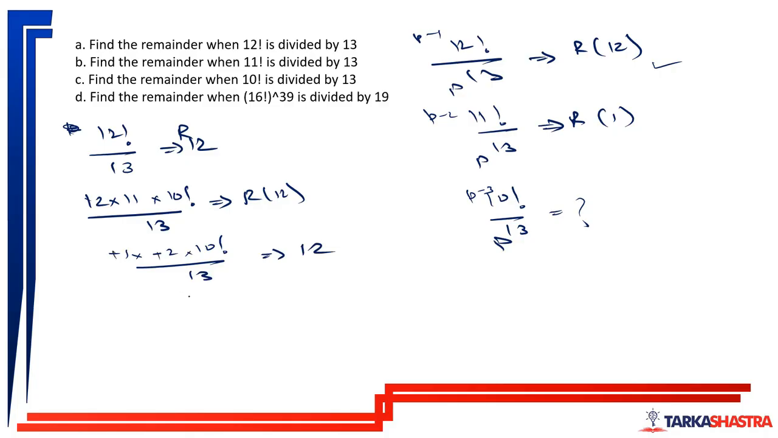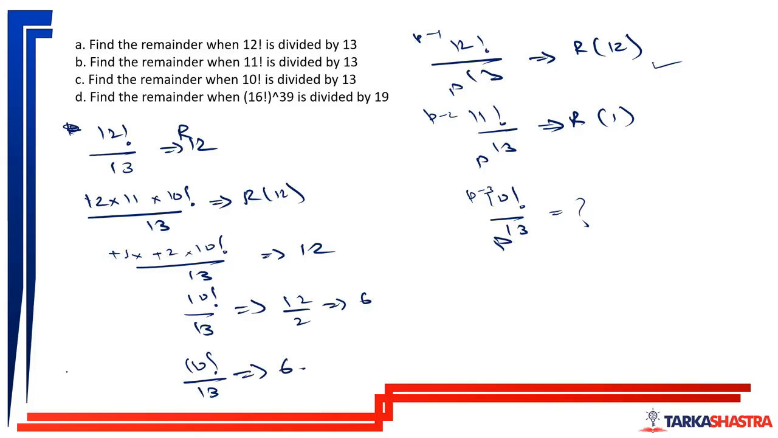So minus into minus becomes plus. So 10 factorial divided by 13: 1 into 2 is 2, so 12 divided by 2 will leave a remainder of 6. So 10 factorial divided by 13 leaves the remainder of 6. Can you understand this thing? Okay.